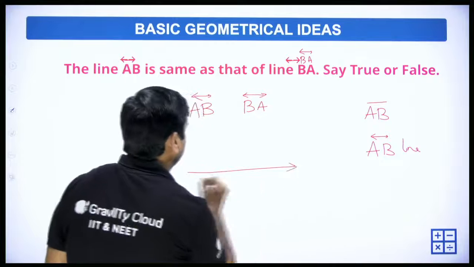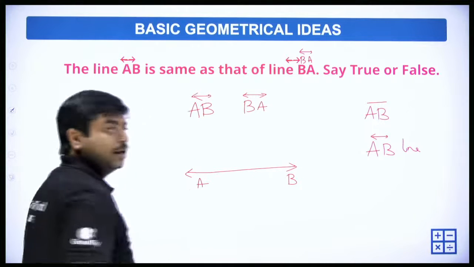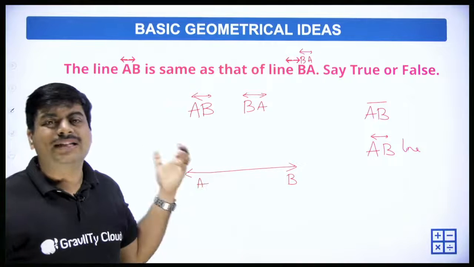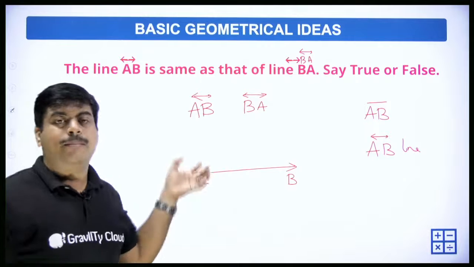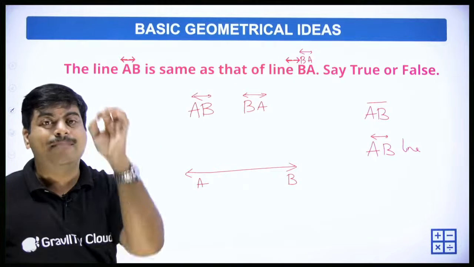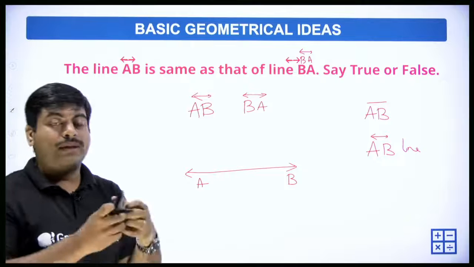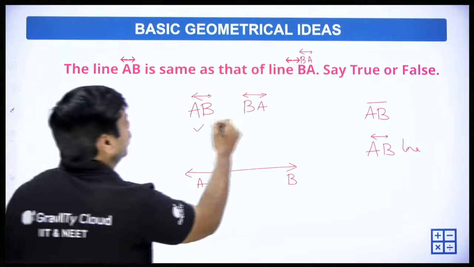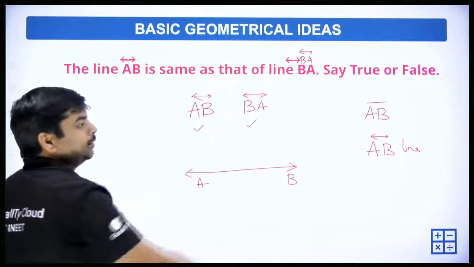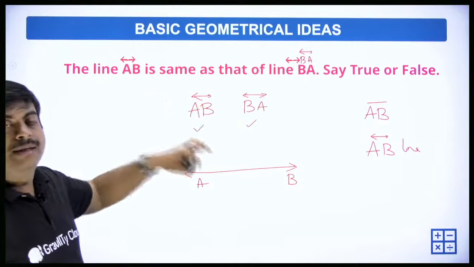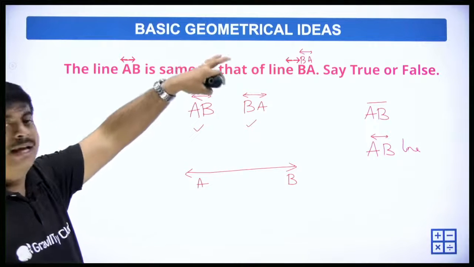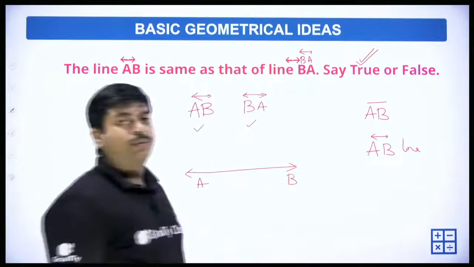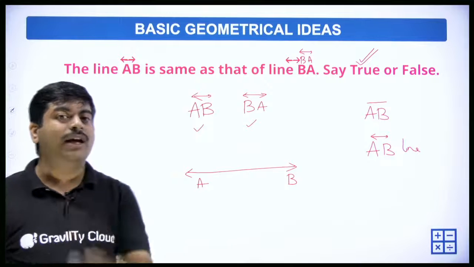If I write a line like this, A and B, you can start from A and go to B, or from B to A, you don't have any starting point or any ending point. So from A to B or B to A, you are representing the same line, which is extended in both directions till infinity. So the lines AB and BA represent the same line. Is it true or false? Definitely it is true.